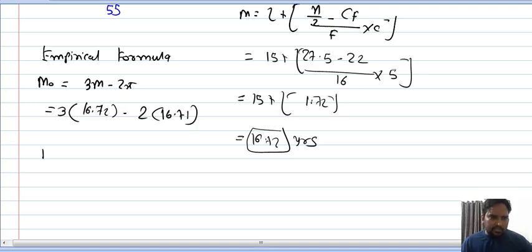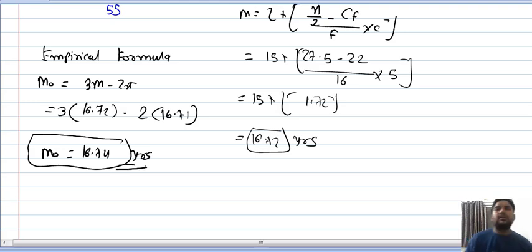Now if you solve this, mode will be 16.74 years. Understood this? Did you understand how to use the empirical formula? So almost we have completed the mode by the formula.